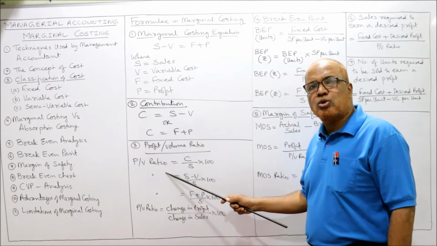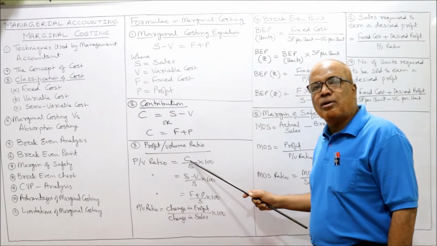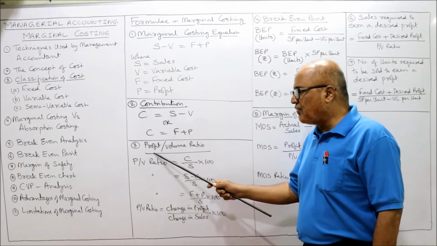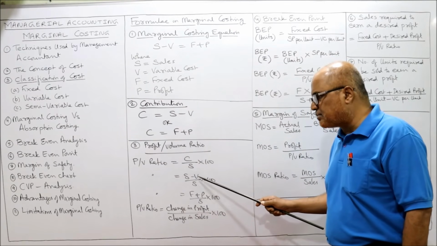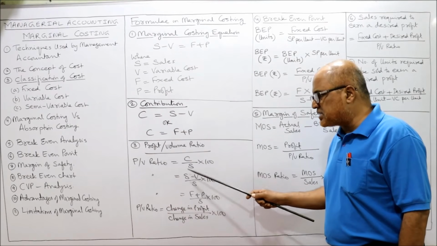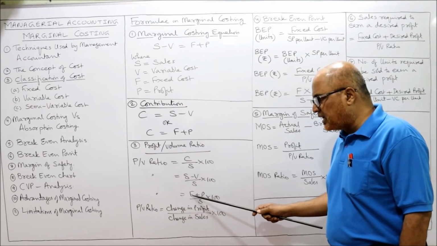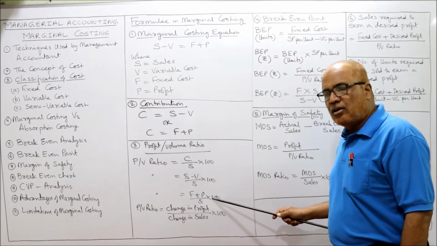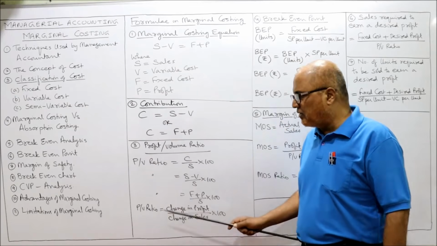Profit volume ratio. It is called PV ratio. It is the ratio of contribution to sales. The formula for PV ratio is C by S into 100. In place of C, I can write S minus V by S into 100, or F plus P by S into 100. Whatever formula you apply, you will get the same answer. It depends on the information given in the problem.